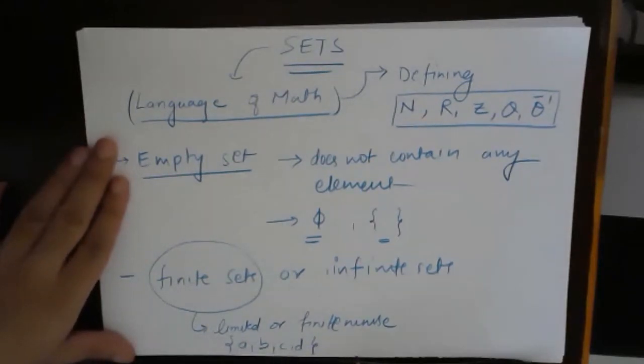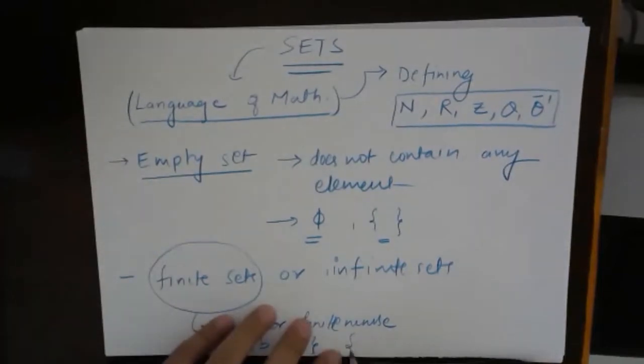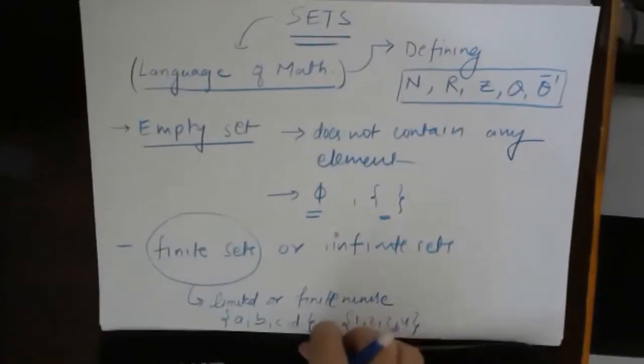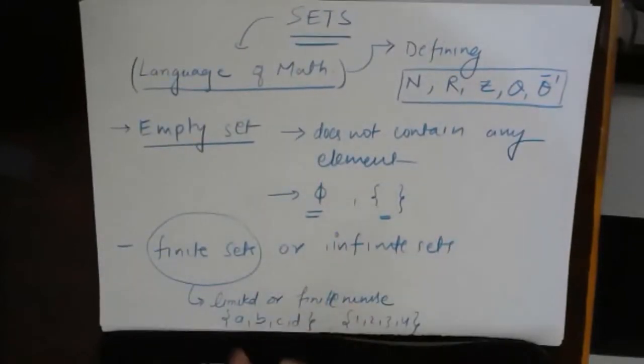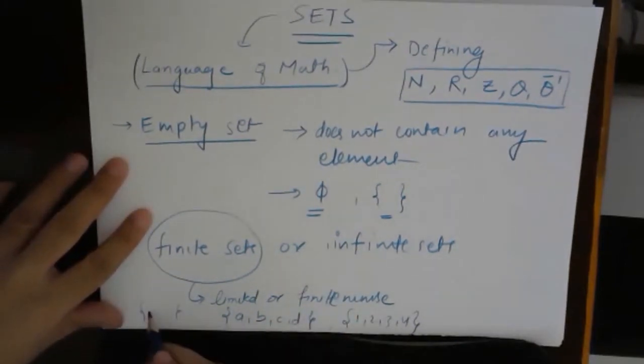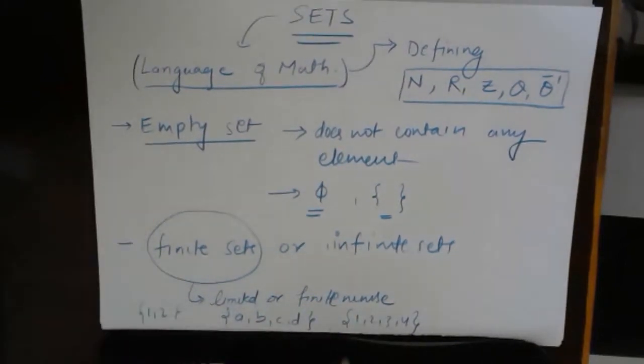So these are finite elements, or the set of the first 4 natural numbers 1, 2, 3, and 4. Fine. So this is finite, where the cardinal number, if you remember, was the number of elements in a set, right? So the cardinal number is 4, or suppose 1 and 2. These are just examples, fine. So these are the examples of finite sets, right?